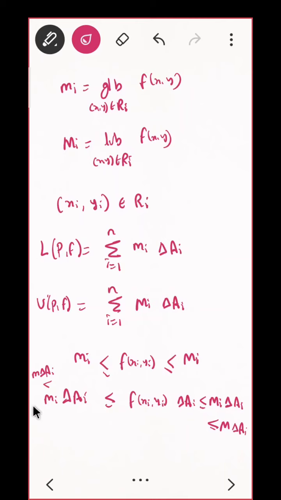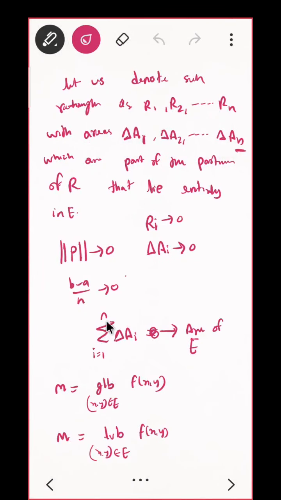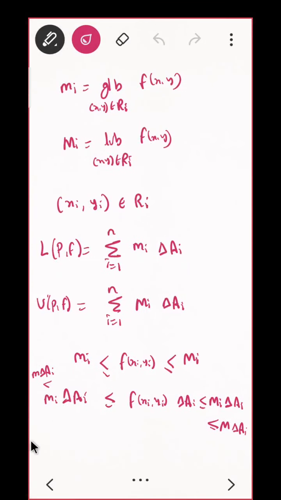The first one. If I add, what will be the first part? m into delta A_i. m is constant. I am adding all delta A_i. So I have already told you, if I add all delta A_i, that will go to the area of E. Correct? Let me denote it by A of E. That will tend to A of E. So m into delta A_i will be m into A of E. This is the first part. And similarly in the last case also, that will be capital M into area of E.